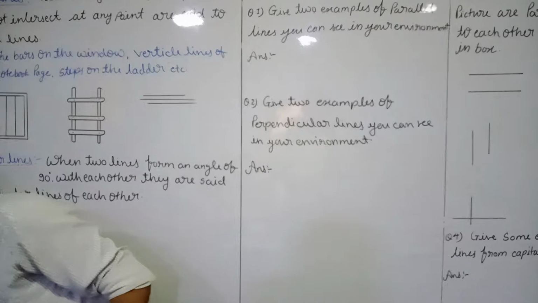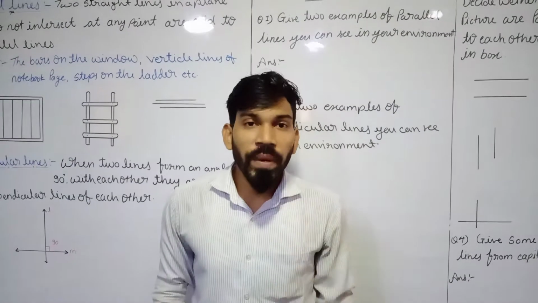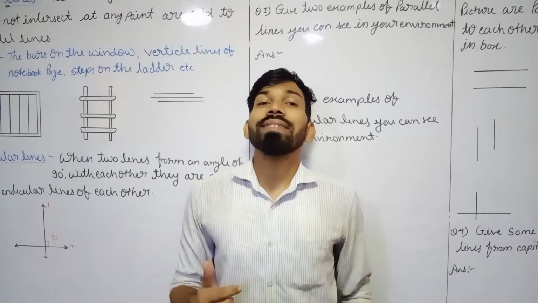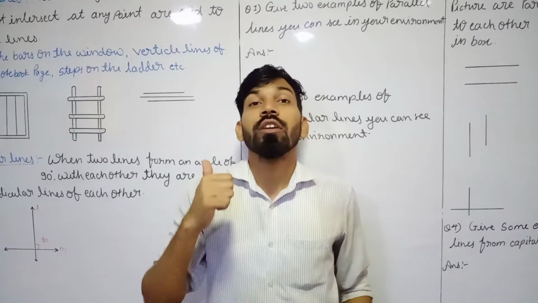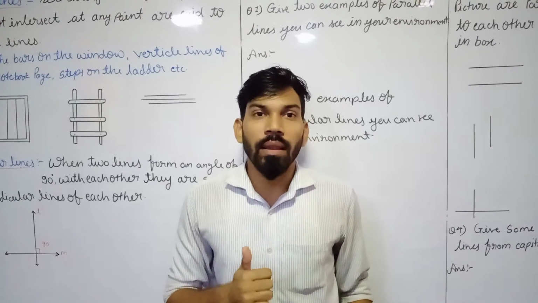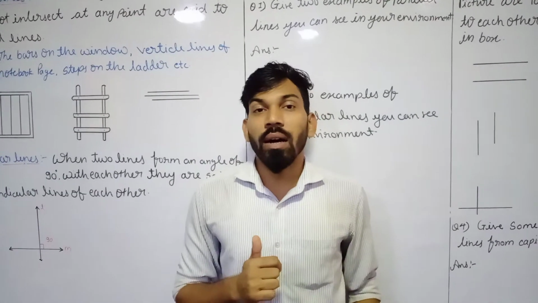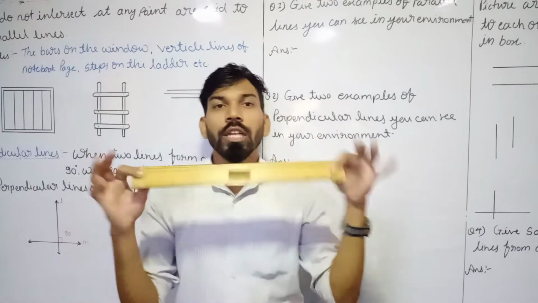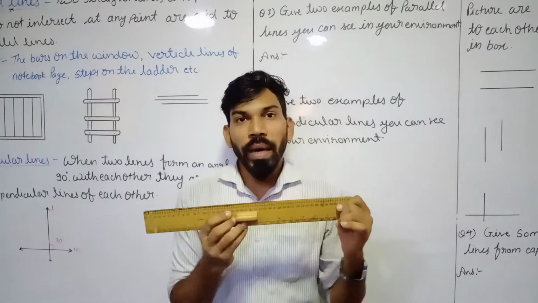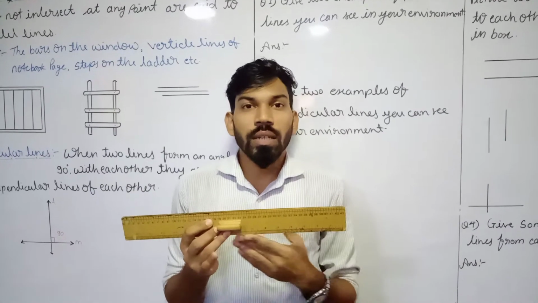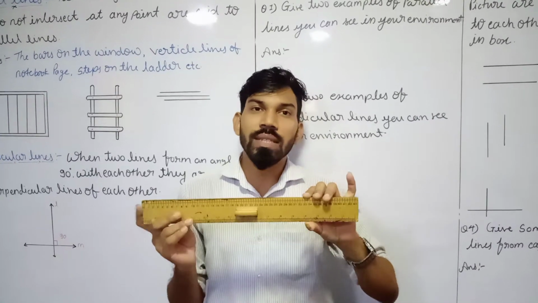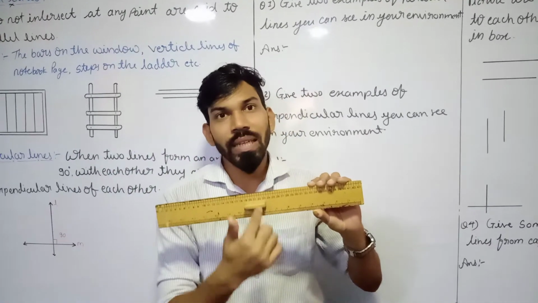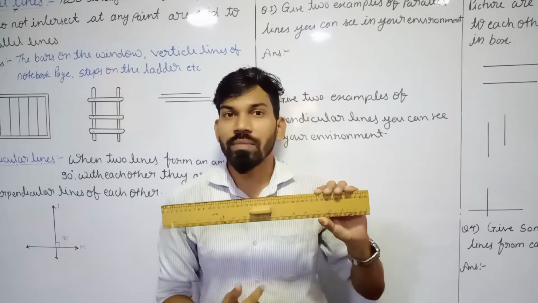Now the next concept is perpendicular lines. What is a perpendicular line? When two lines meet each other and form a 90-degree angle, that is called perpendicular lines. Before going to the definition, just see here we have this scale. For parallel lines we also took the example of the edges of this scale, but at that time we took the opposite side edges of the scale.